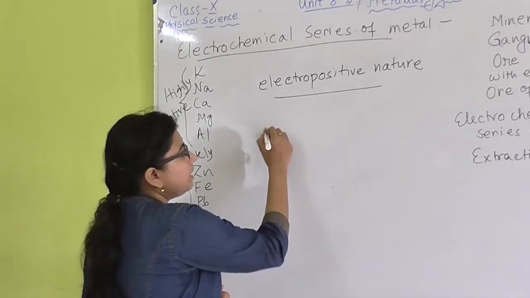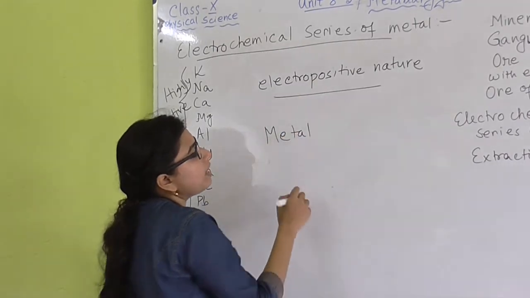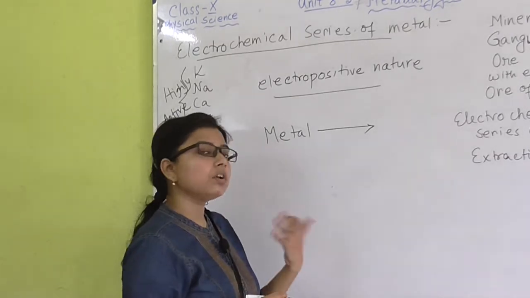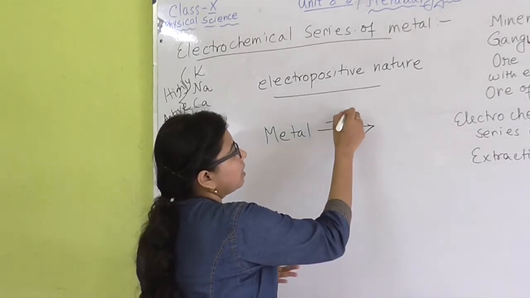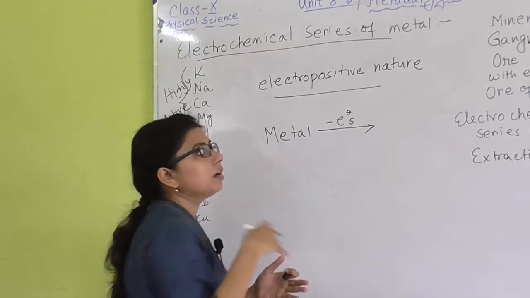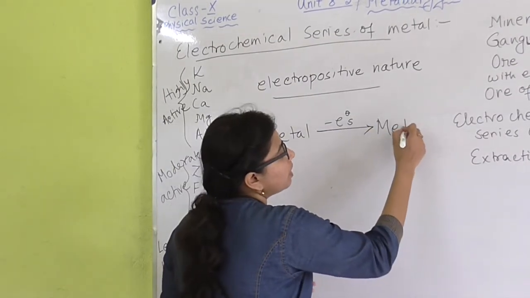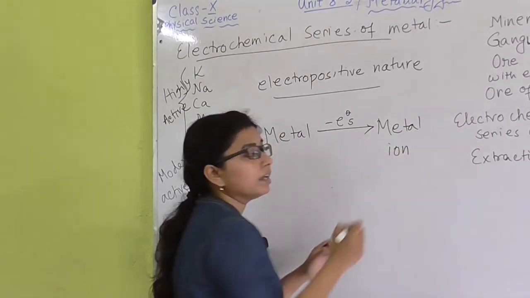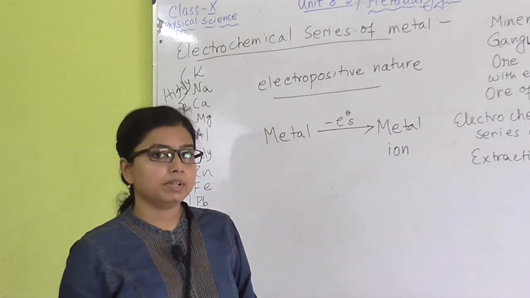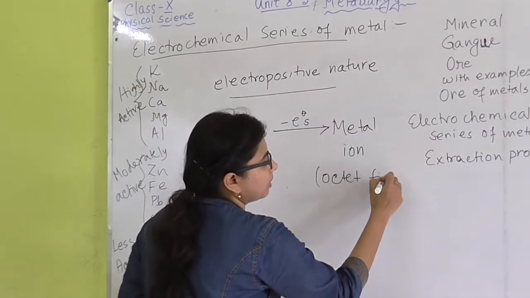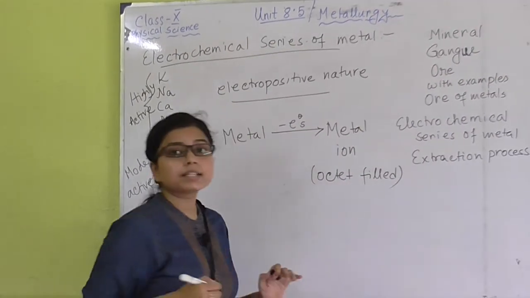So a metal will give up electrons, one or more, and after giving them up it will form a metal ion which will be stable because its octet will be filled up at its valence shell.